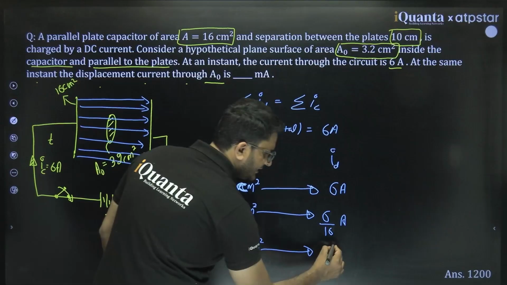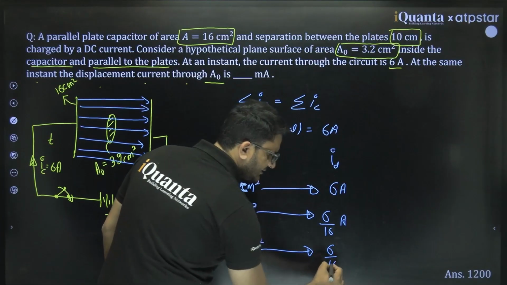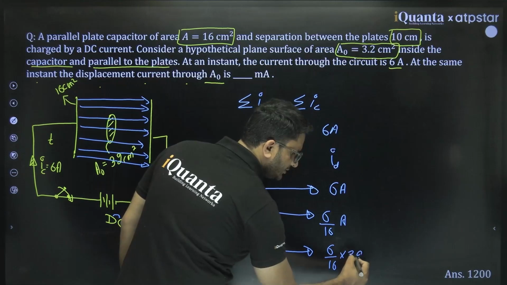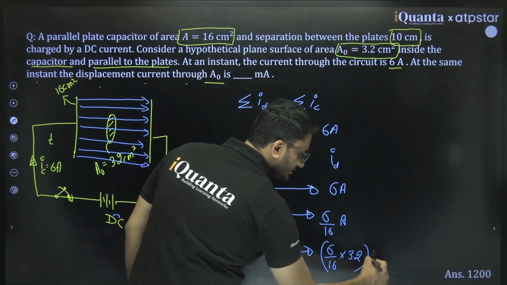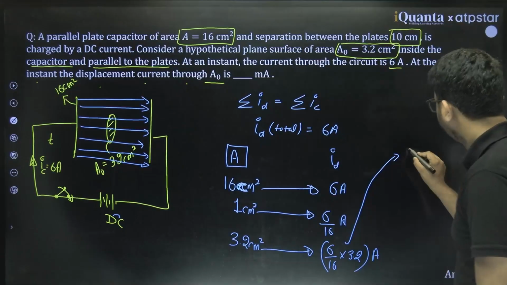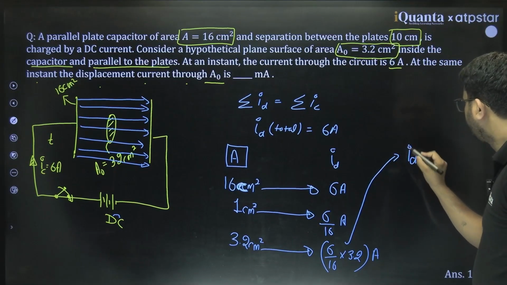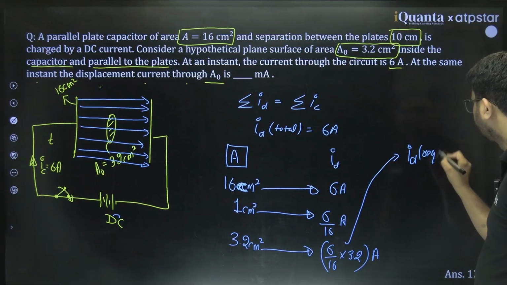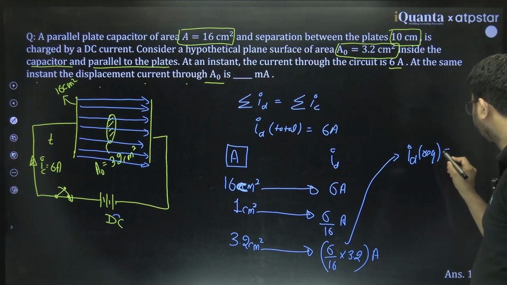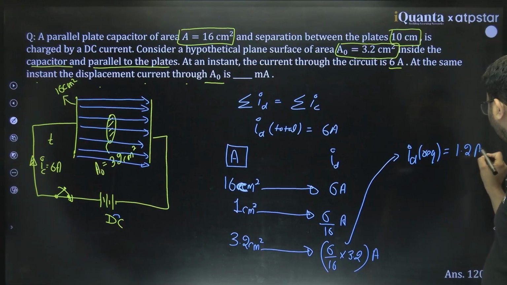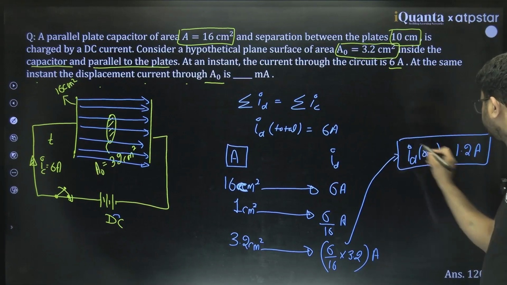So you will write 6 by 16, that is current flowing through unit area, into 3.2, this much ampere. So you just calculate this value. This is my displacement current required. What is this value? If you calculate, it would be 1.2 ampere. That would be your answer.